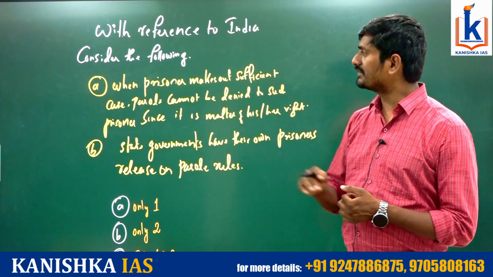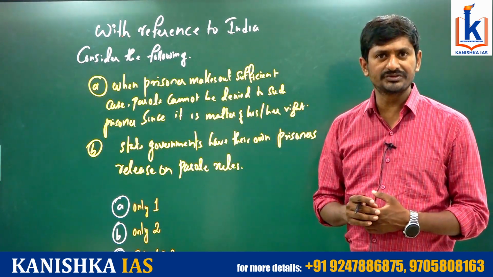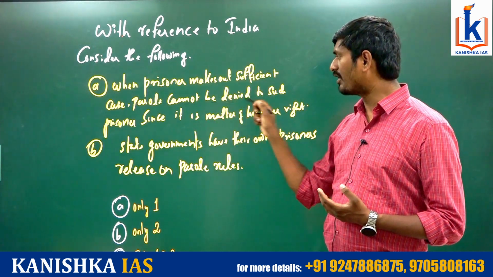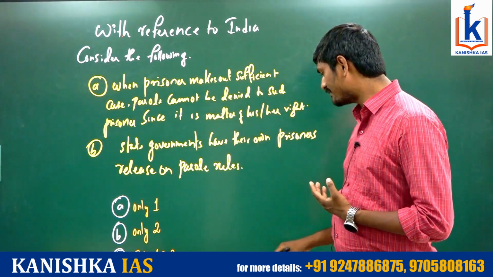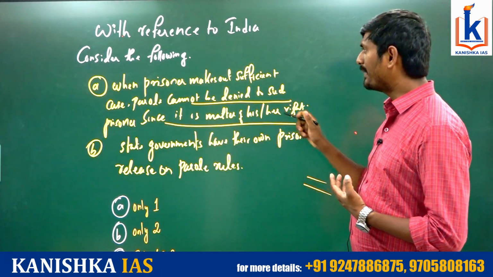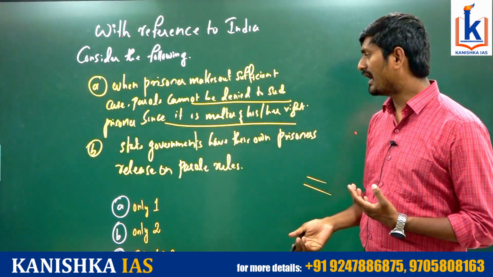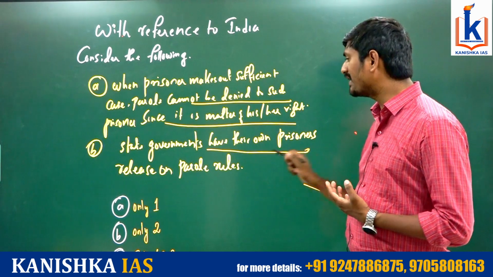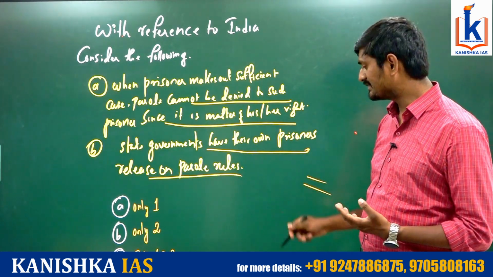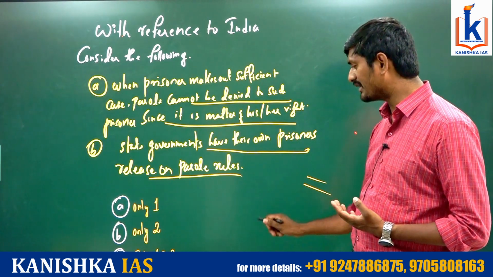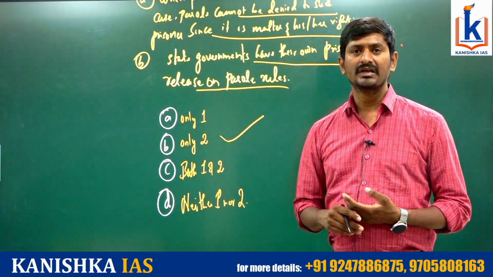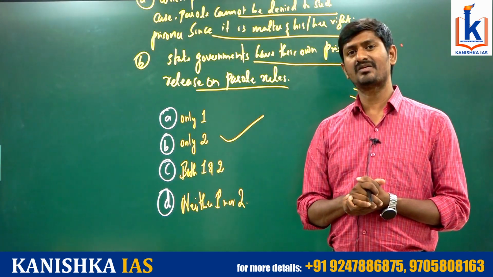Then coming back to the question, it is very easy to answer now, right? When a prisoner makes a sufficient case, parole cannot be denied to such prisoner since it is a matter of his right. I told you the Supreme Court has categorically held that parole is not a matter of right. Moreover, state governments have their own prison release manuals, or they have the power to make their own rules. What is the right answer? Obviously, you can easily mark the right answer, that is only 2. This is how we need to understand the concept and apply our knowledge.